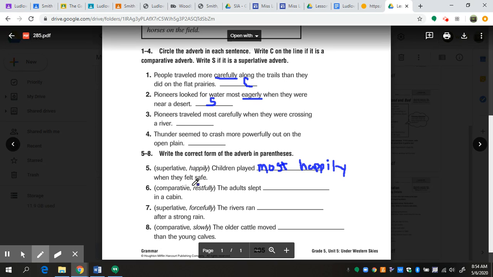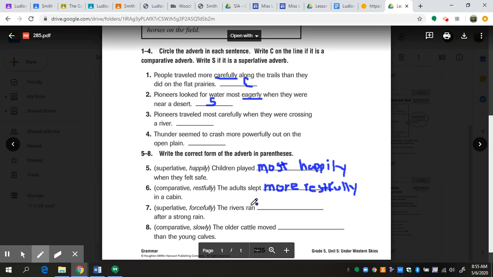Now let's look at number 6, comparative and restfully. Comparative means we're putting the word more in front of restfully. Why couldn't they use short words? They're just trying to mess me up. Okay. The adults slept more restfully in a cabin.